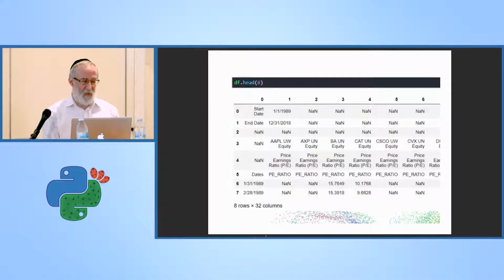But now you can look around the data frame and see what you got. You can see here in the upper left-hand corner, we have the start and end date for the entire data set. We have a lot of NaNs where there's no data. In the third row, I can see the ticker symbols for the stocks. And in the first column, I can see the dates. I can see also that rows 4 and 5 are just telling me the field that I requested, the price-earnings ratio, so I don't need that.